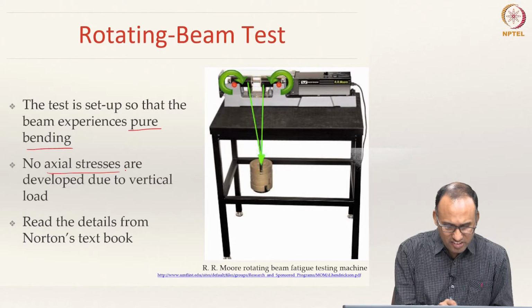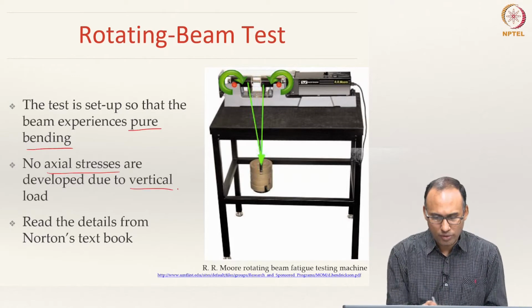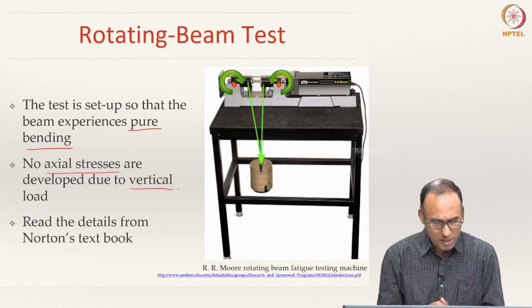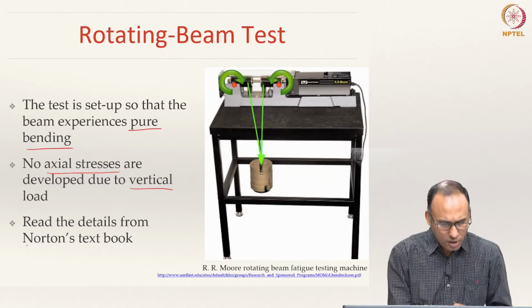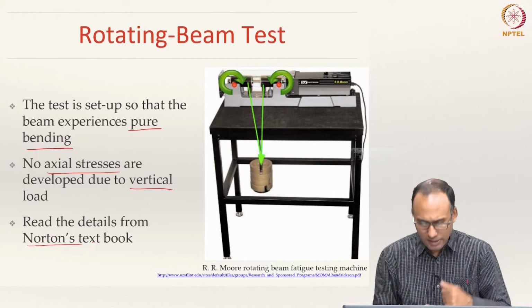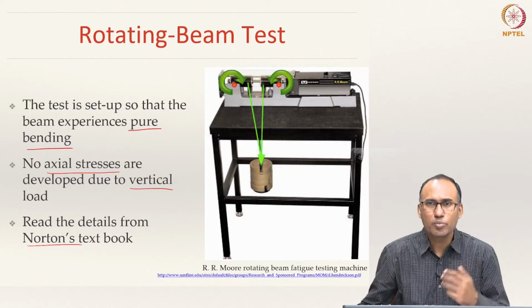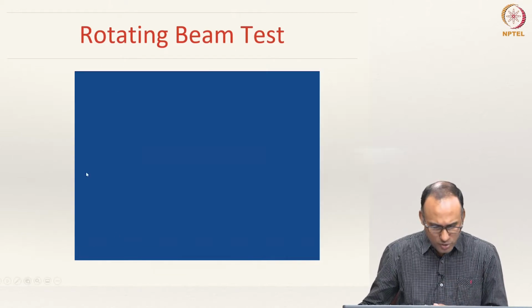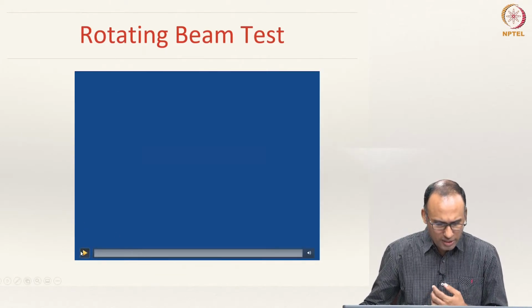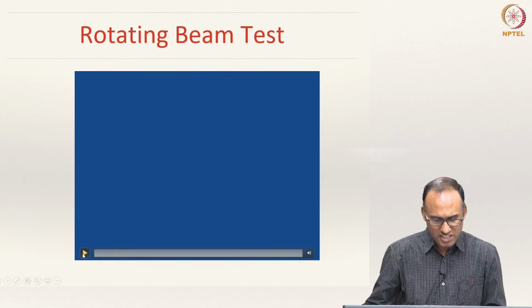So, no axial stresses are developed due to the vertical load. That is how the test setup is prepared. Please read Norton's textbook to understand this rotating beam bending test in more detail. Here I am showing you a video in which you will see how this test is done. Okay.